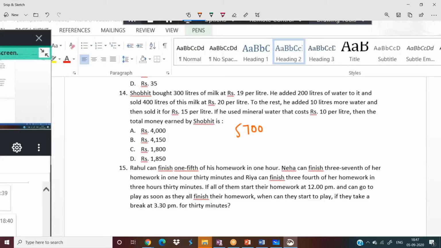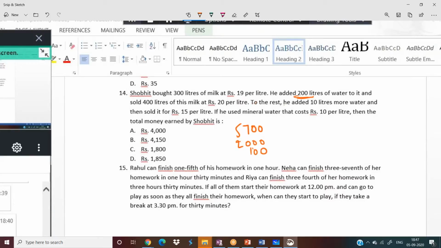So for 200 liters, he spends 2,000 rupees on mineral water. And again, to the rest, he added 10 liters more water. Again, he spent 10 liters into 10 rupees, 100 rupees.